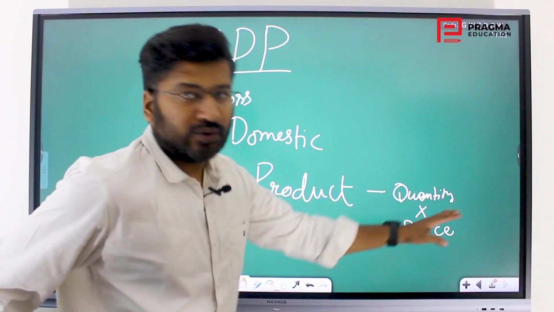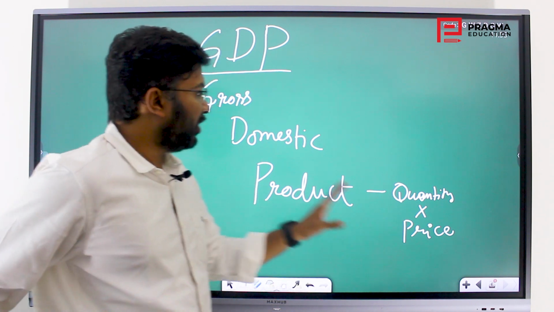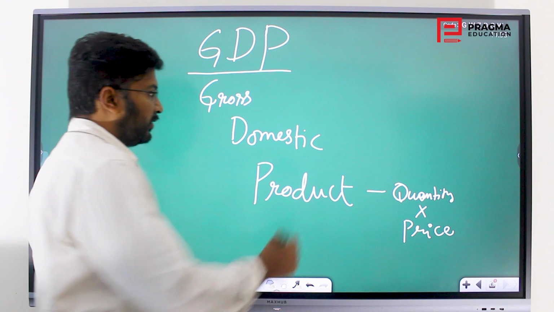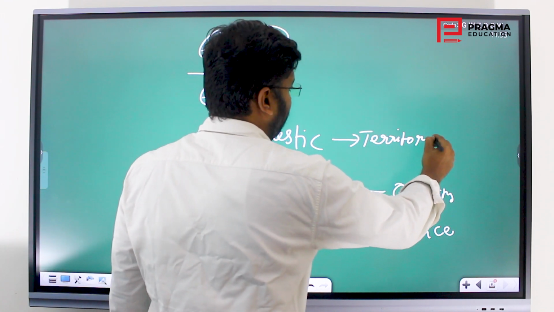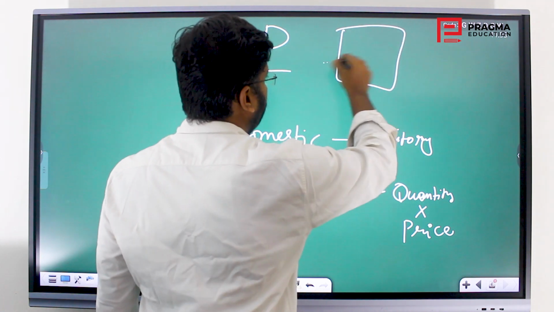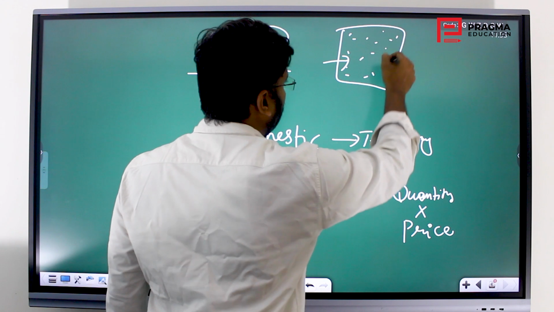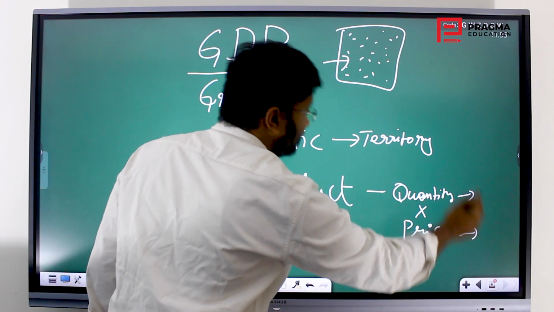So basically that is product. For all the goods, we will take the quantity and multiply it with the price. That is what gives the product. So what kind of product is it? It is a domestic product. What does it mean? It is pertaining to a territory. So if there is a country or economy with a territory, it is concerned with this whole territory, what all goods and services are produced, or what quantity is produced, at what price they are sold.